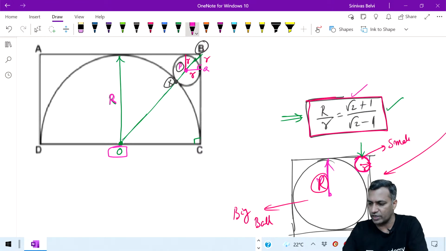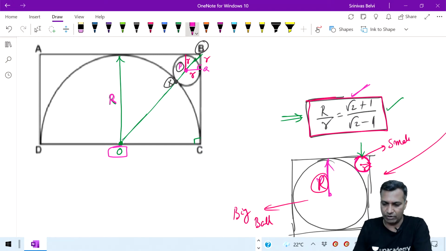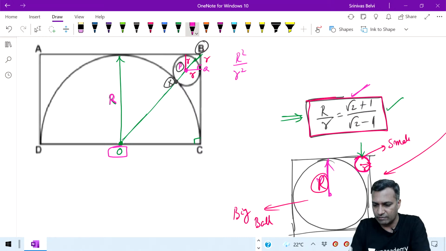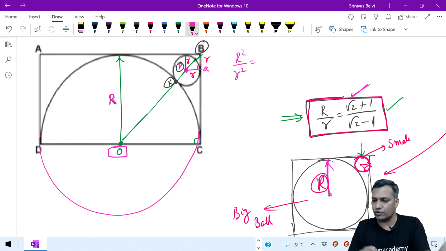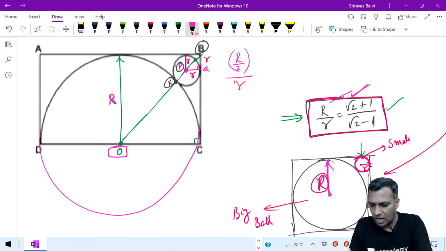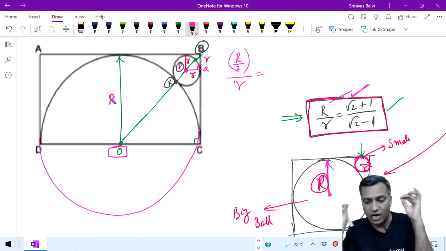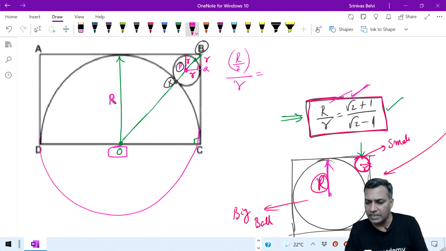Having understood we are here, area is a square function. Had I been there, I would have looked at this particular question. I will come to the area. Therefore, r square divided by r square. Area gives me what? Full circle. R square divided by r square. But I don't want r square, I know r by r. But I want r by 2 divided by r. Why r by 2 divided by r? Because I'm interested in the semicircle, right?